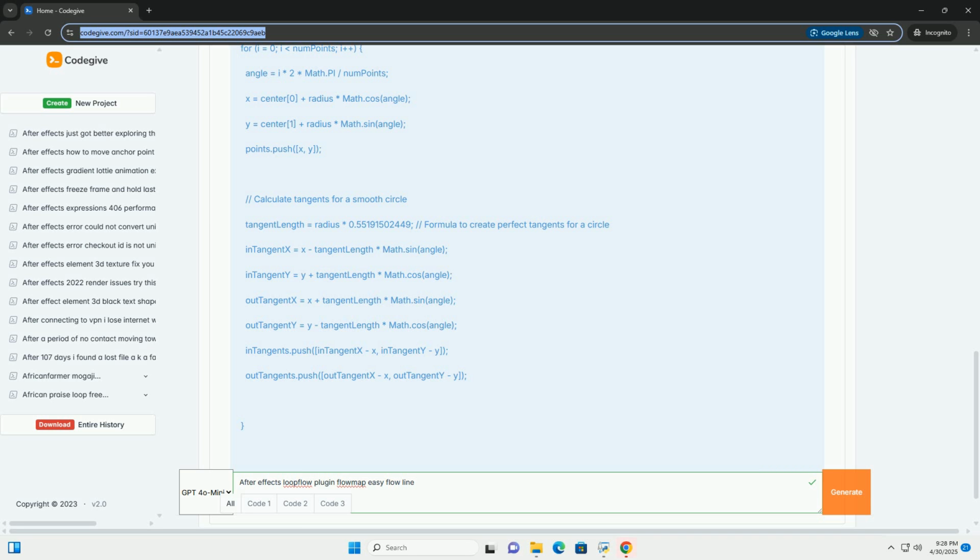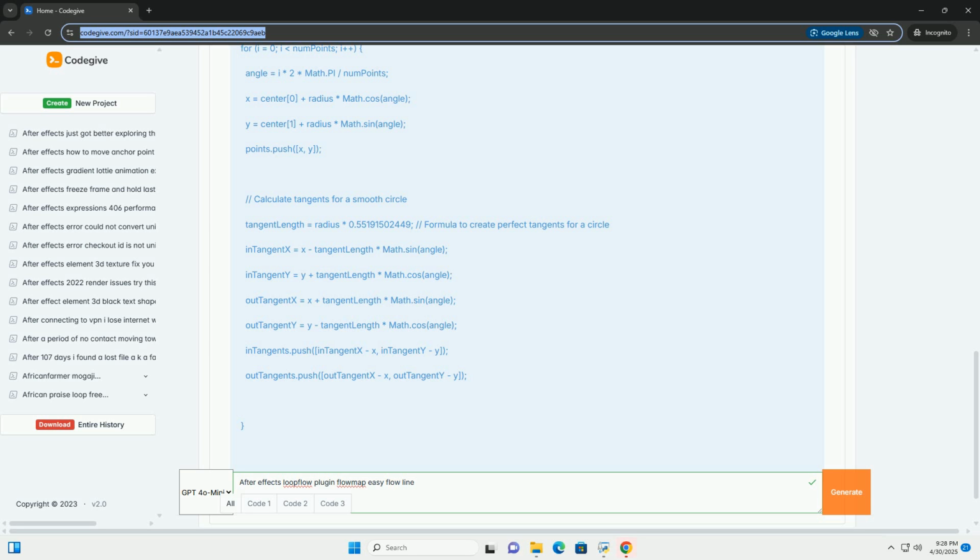Now, let's see how to use Loopflow with a flow map to animate layers. 1. Create a new composition. Create a new composition in After Effects. 2. Add your flow map layer. Drag your imported flow map image into the composition.